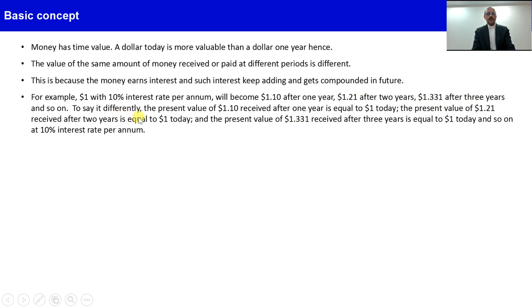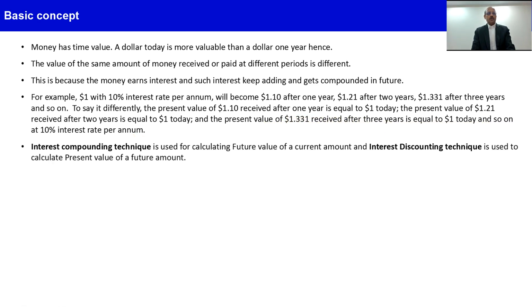So we may say it differently: the present value of $1.10 received after 1 year is equal to $1 today, or the present value of $1.21 received after 2 years is equal to $1 today, and the present value of $1.331 received after 3 years is equal to $1 today, and so on, at a 10% interest rate per annum. This is basically called the interest rate compounding technique to calculate the future value of a current amount. And when you want to convert a future amount to present value, we just do the reciprocal of compounding, which is called the interest rate discounting technique.